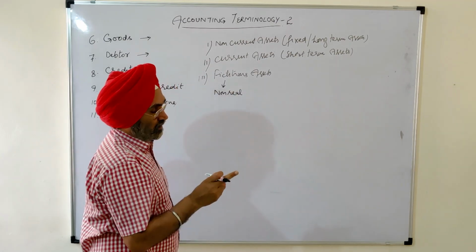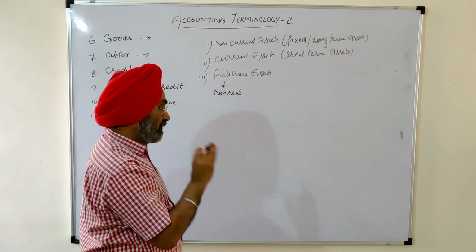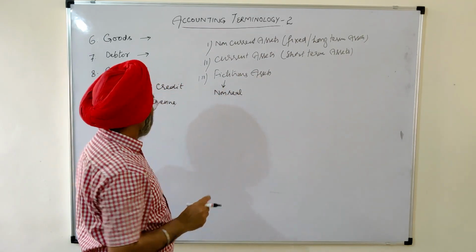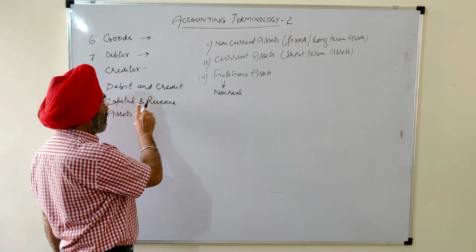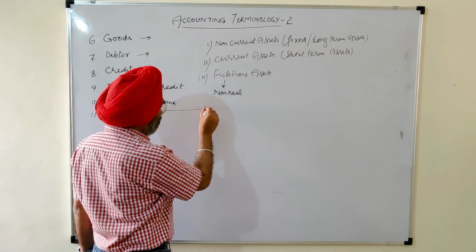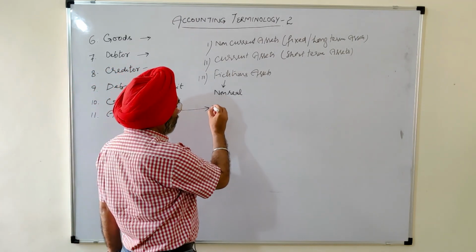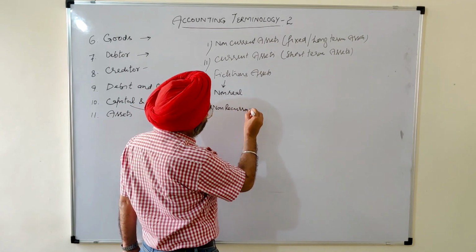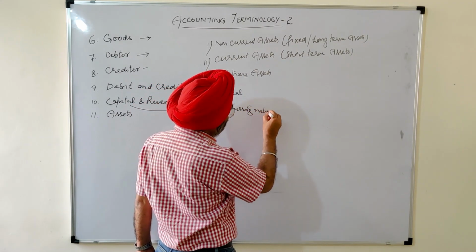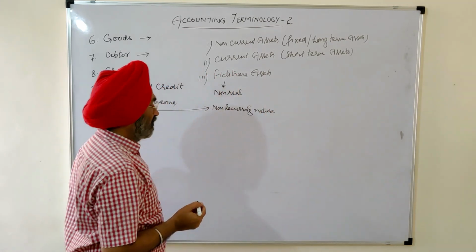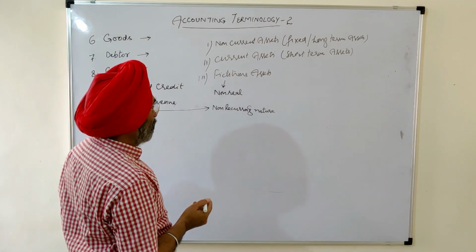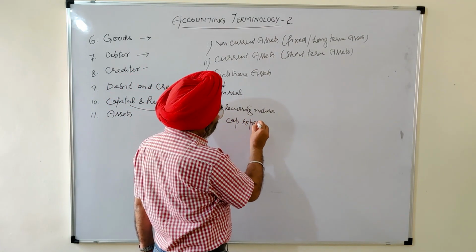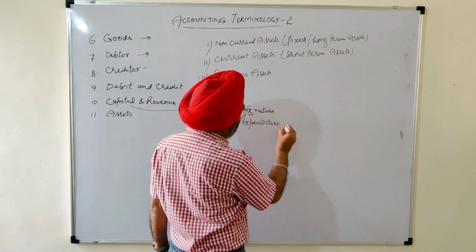Under some accounting compulsion, we have to treat them as an asset. In the capital and revenue point, when we were discussing capital items, I stressed that items of non-recurring nature are capital items. If there is a capital expenditure, that is our asset.